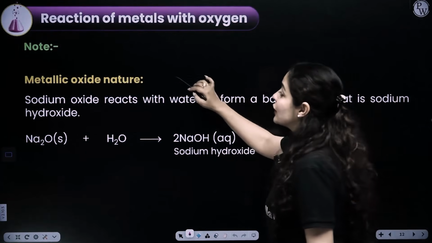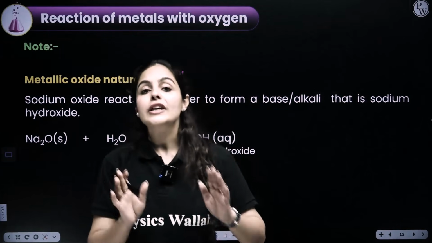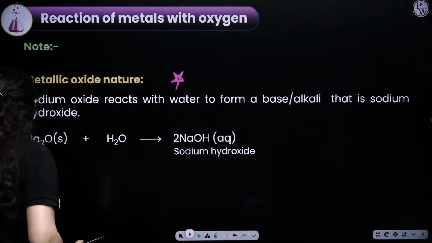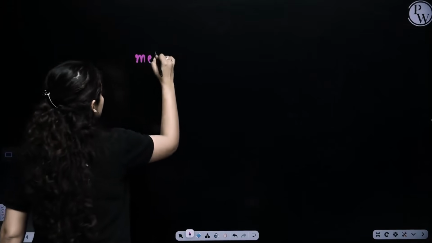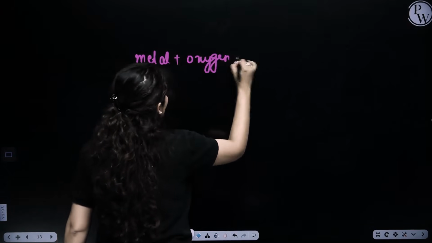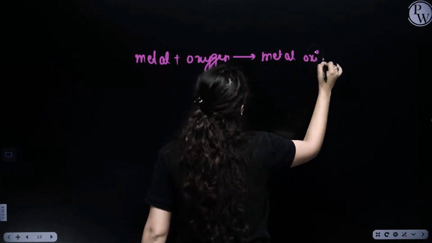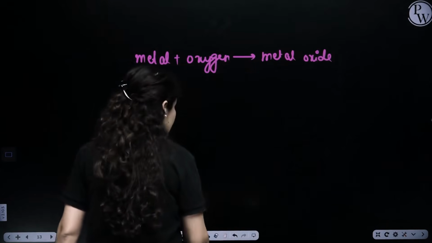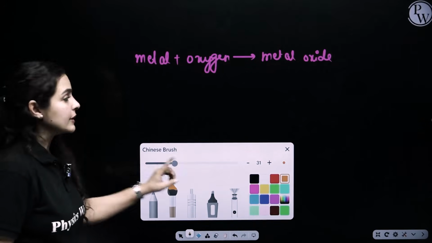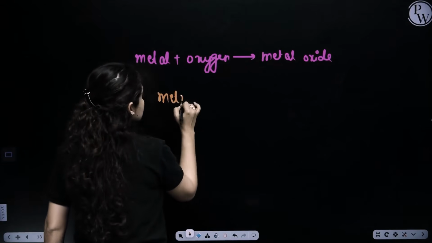Now moving on to the further part of oxide reactions. Now as we all know, metal on reaction with oxygen gives you metal oxide. Let me write this for you all. Metal on reaction with oxygen will form metal oxide. That's a general reaction, guys. Now, the vigorousness or rate of a reaction varies according to the reactivity of the metal. That we already discussed. Okay. Now, once metal oxides are formed,